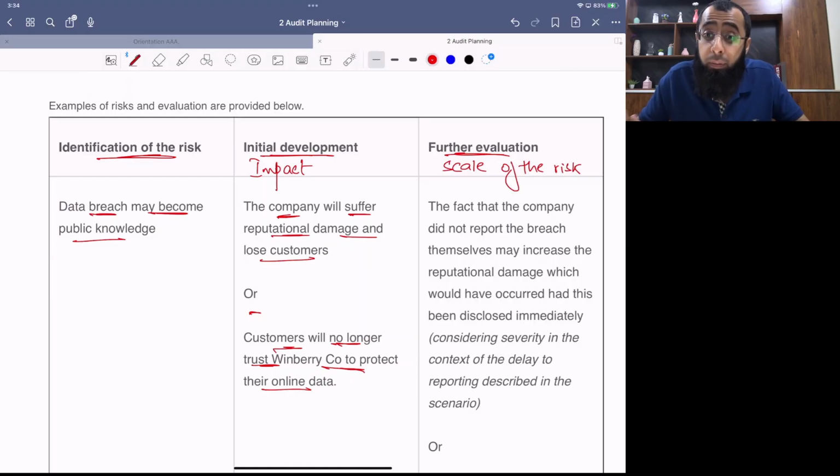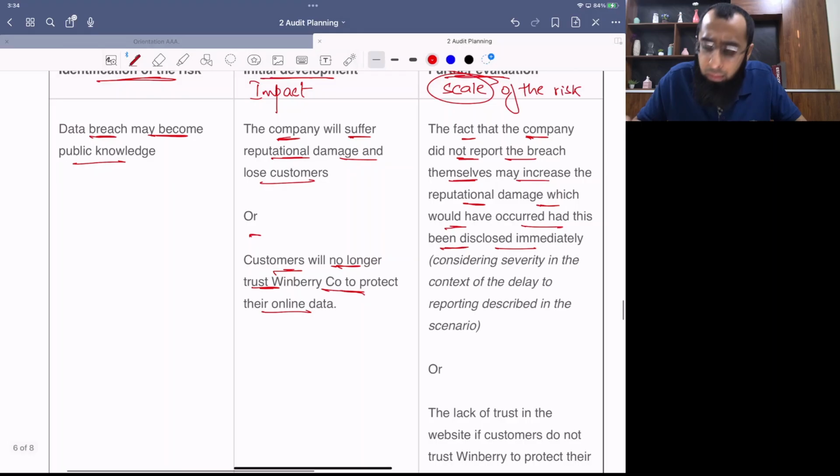So, scale of the risk. The fact that the company did not report the breach themselves may increase the reputational damage which would have occurred had this been disclosed immediately. Because now their trust will be shattered that the company is not honest in its dealings. See, you lost our details and you didn't even inform us. We would have blocked our credit cards. You hid that information from us. This increases the scale of the risk. This increases the intensity.